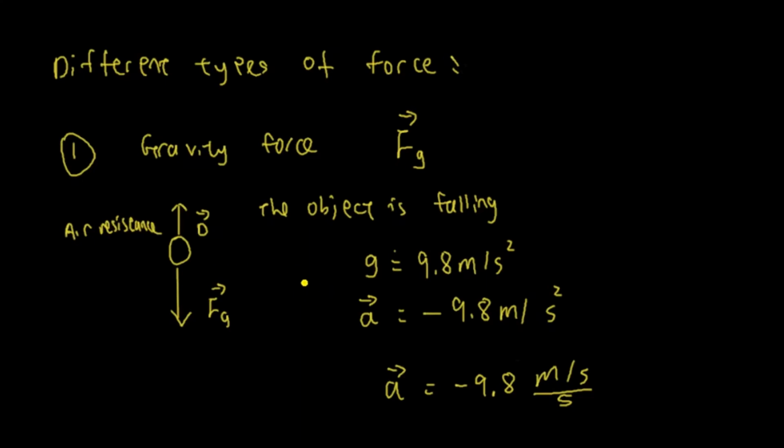Notice that I purposely draw the arrow of the air resistance shorter than the arrow of the gravity force, because when an object is dropping, like if you put an object in the air and let it go, the air resistance is not going to be large enough to push the object upward instead of having the object falling downward. The object will always fall downward because the magnitude of the gravity is larger than the magnitude of the air resistance, the drag force.